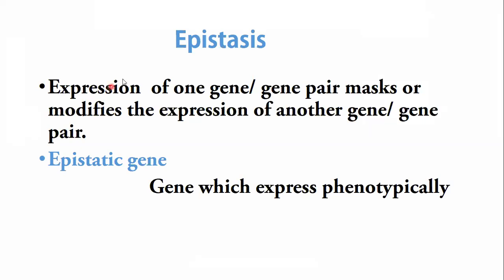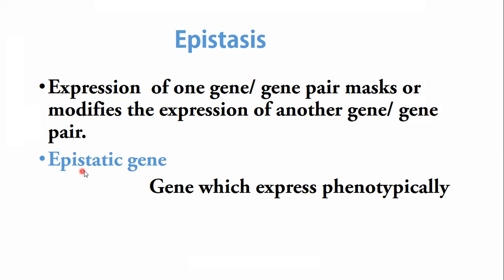Epistasis. Epistasis is basically a gene interaction in which one gene can affect the expression of another gene. In epistasis, basically two genes are participating. So the expression of one gene or gene pair masks or modifies the expression of another gene or gene pair. So one gene influences the expression of another gene in epistasis. So we have two genes.